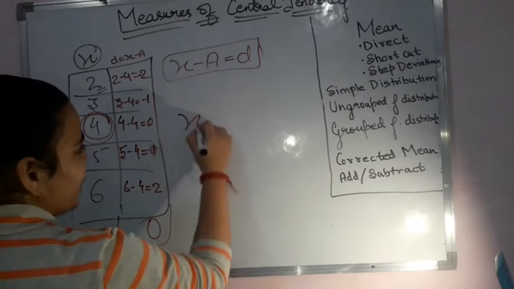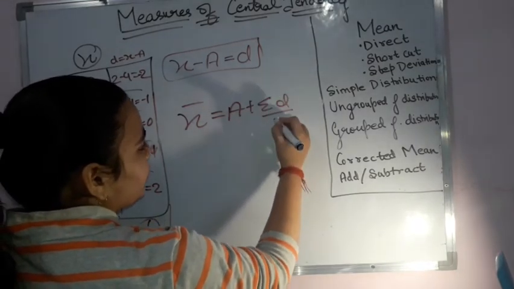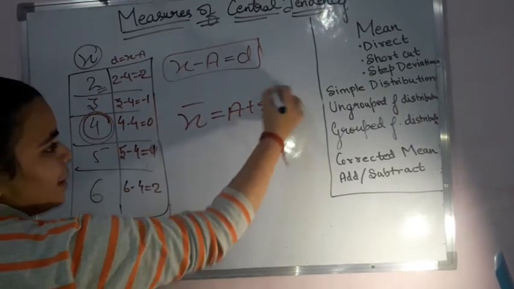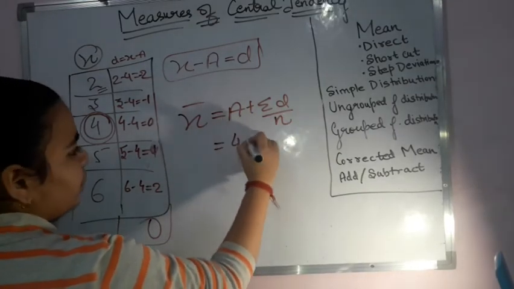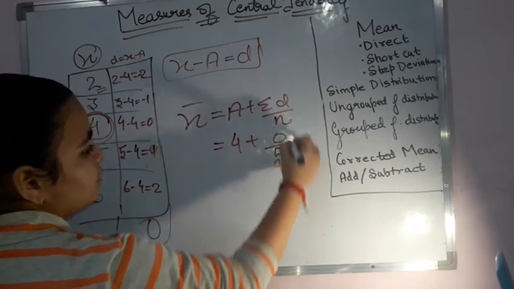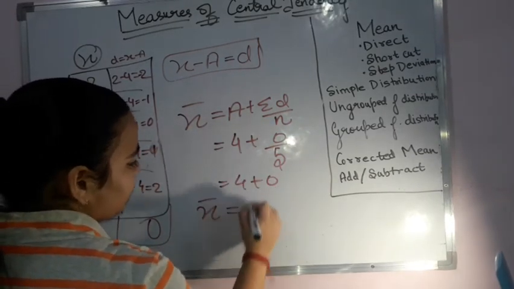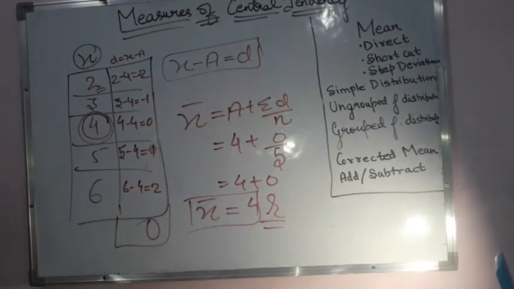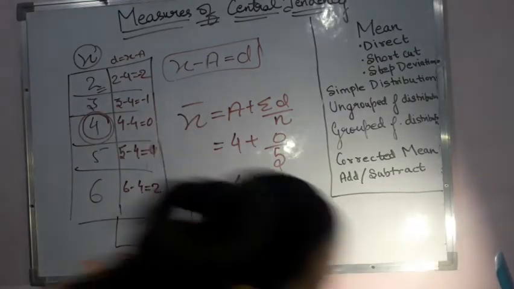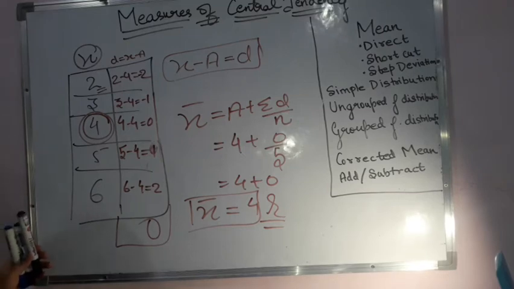Now my formula has become a plus sigma d upon n. So sigma d in itself is 0. That means I will be getting 4 plus 0 upon 5. 0 upon 5 is 0, that means 4 plus 0, and so my mean comes out to be 4 in this case. I hope this example is clear, and with this example we have understood the shortcut method also. If you want, then copy it down, it will be easier for you.